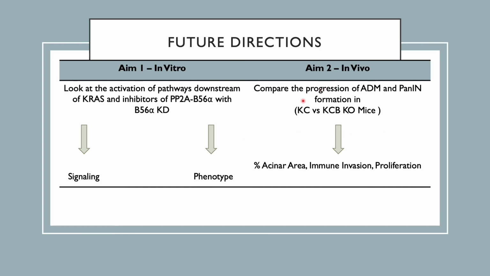For aim 2, I will be continuing to characterize tissues from both KC and KCB-KO mice at 2 months and 5 months by the use of different tissue stains, along with both immunofluorescence and immunohistochemistry, to look at the expression of PP2A-B56 alpha inhibitors, downstream effectors of KRAS, and the immune populations and their localization within the cell and the overall tissue.